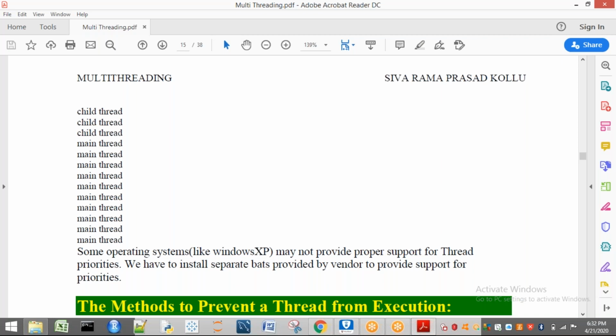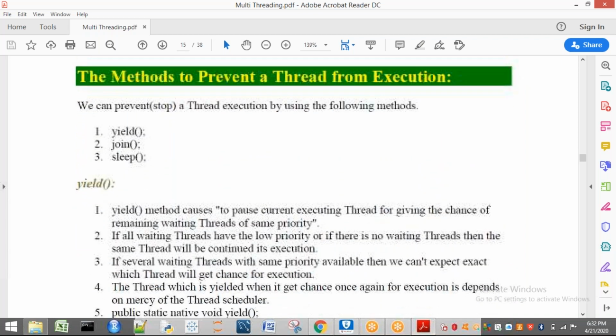Now, next, this is an important concept I'm discussing: prevention of a thread from execution. That means if a thread is executing in the running state and I want to terminate it or stop it in between, some methods are going to help us. Those methods are the yield method, join method, and sleep method. Three methods are there. Later we will see the stop method and interrupt method. But these three are the important methods for preventing a thread's execution.